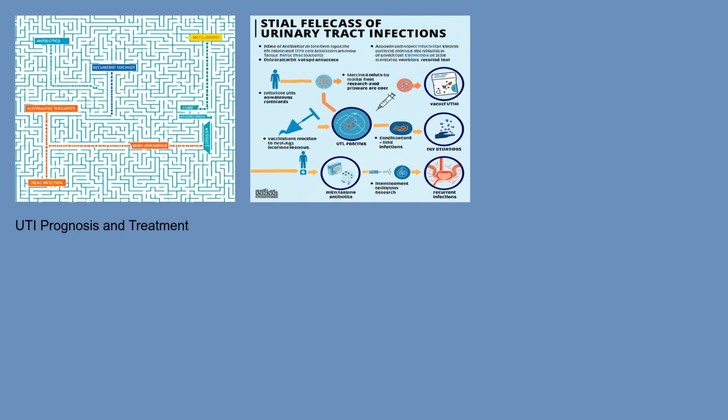Recent research focuses on developing new antibiotics to combat resistant bacteria, exploring alternative therapies like probiotics and herbal remedies, and understanding the role of the microbiome in urinary health. Researchers are also investigating the development of vaccines to prevent UTIs, particularly in women who experience frequent infections. The future holds promise for more effective and targeted approaches to UTI prevention and treatment.